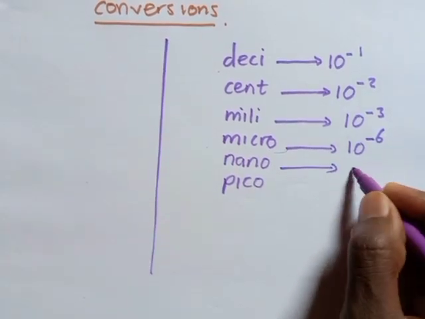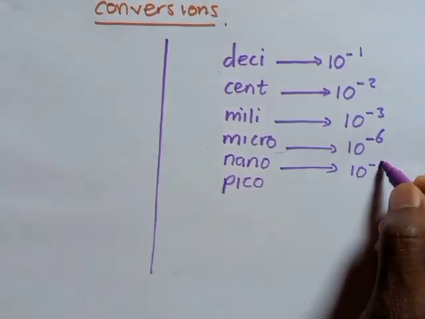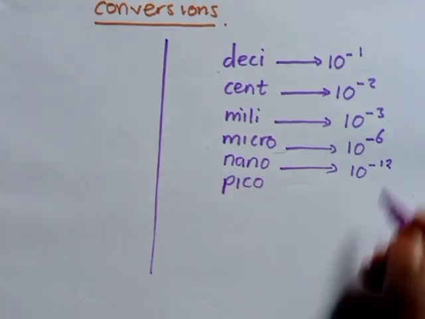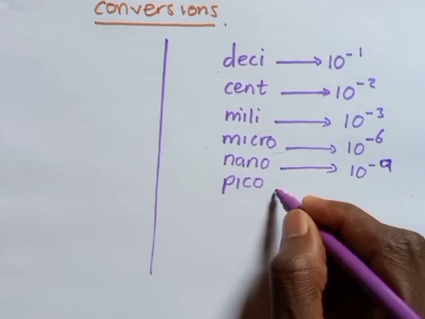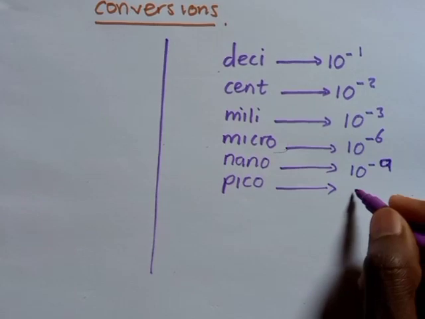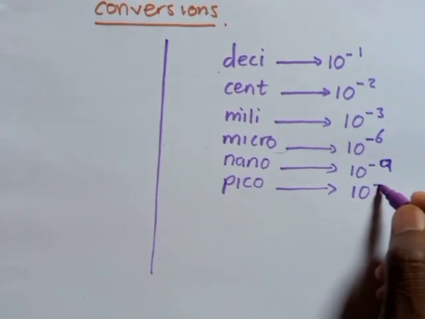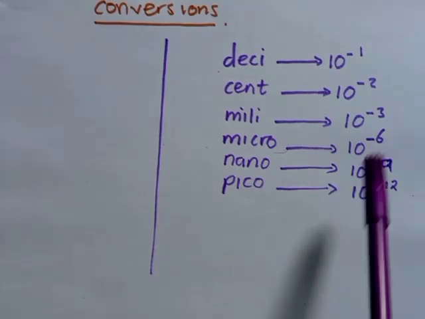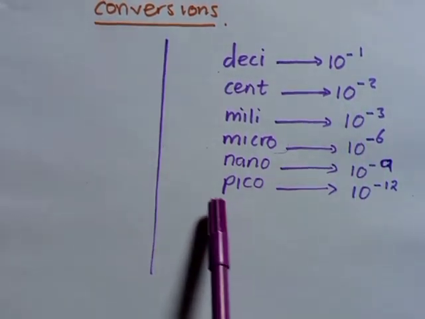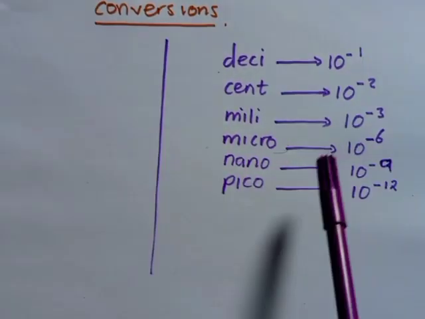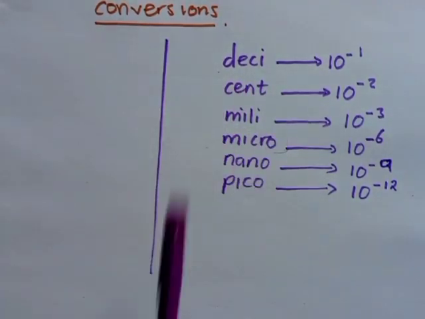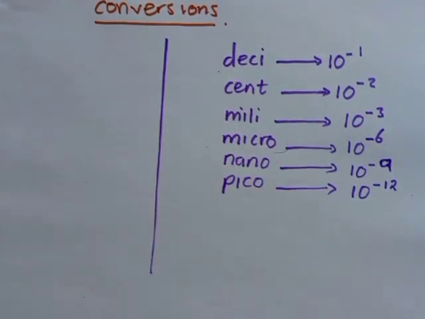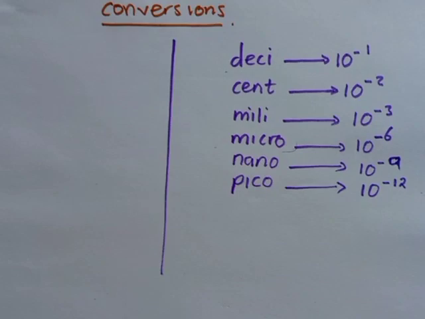Nano is 10 to the power -9, and pico is 10 to the power -12. Remember, I repeat, these are not SI units. Nano, cent, you can put these same prefixes on every quantity that you are writing.